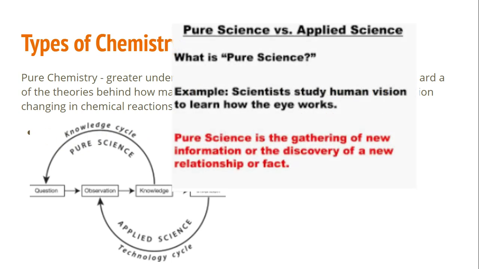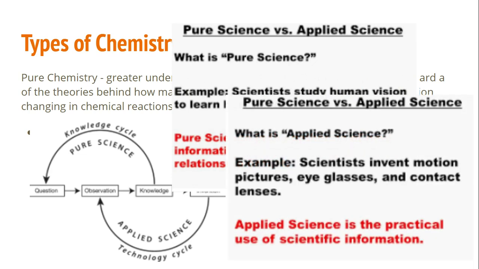And so let's look at an example. When we say pure science or pure chemistry, scientists study human vision to learn how an eye works. They're just gathering that information. We're gathering the information or the discovery of new relationships or facts. We're just studying how human vision works. That's pure science. And so applied science would be something a little different.